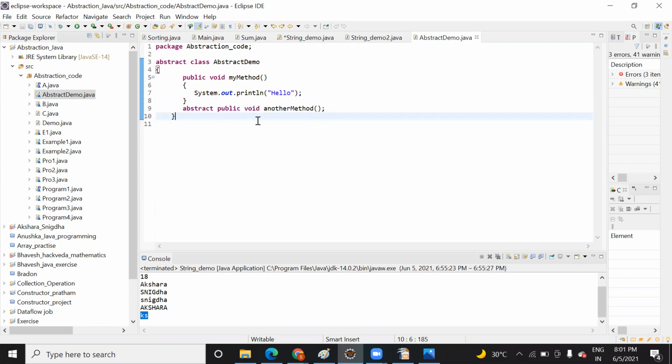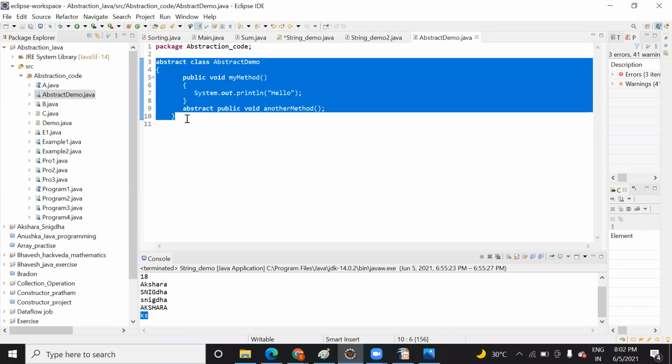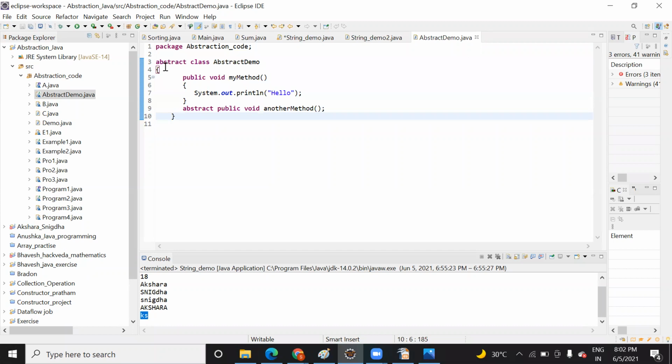So who will provide a body to this? Only the Microsoft employee, right? Can an Apple employee go to the Microsoft company and implement it? No, right? So whoever has the right will provide a body to it. So what do you mean by this abstraction?